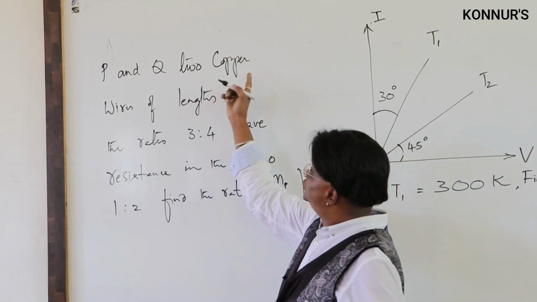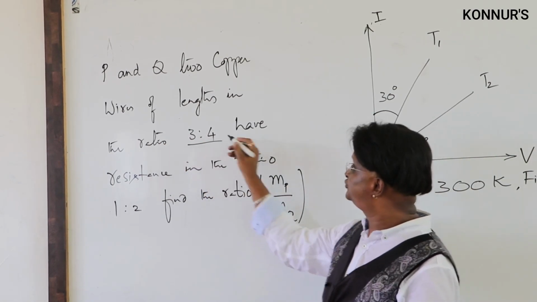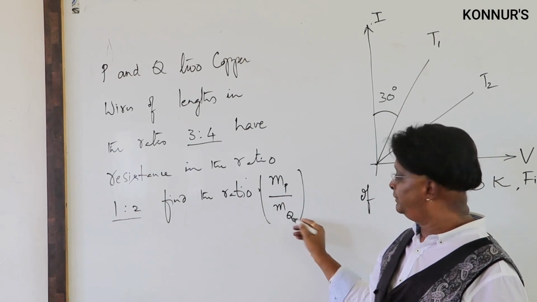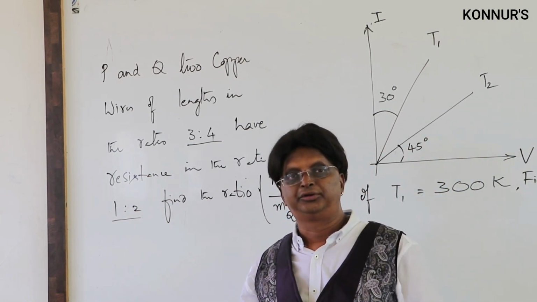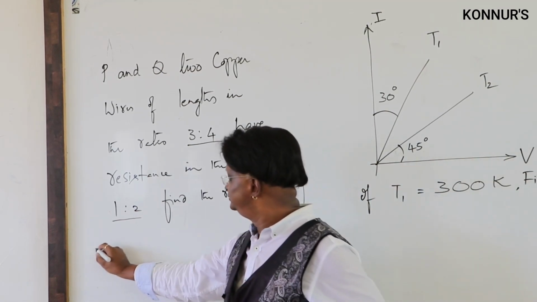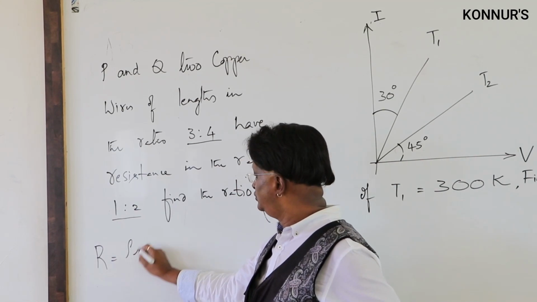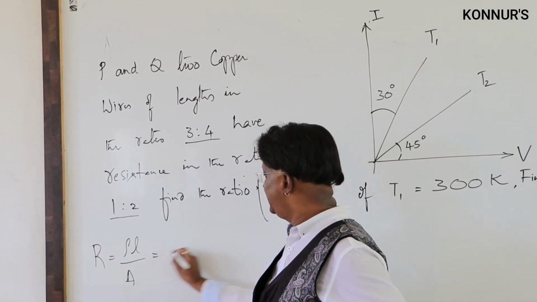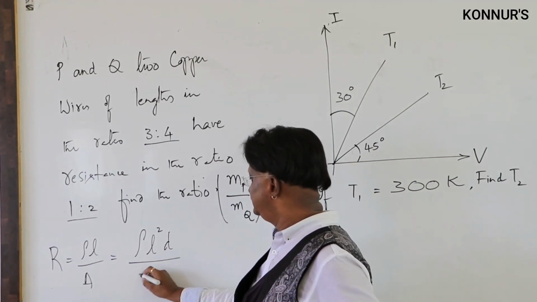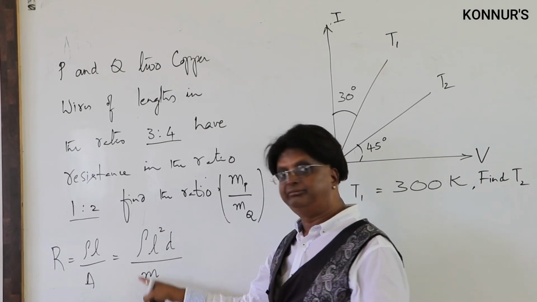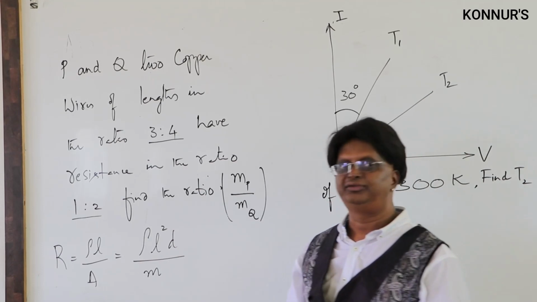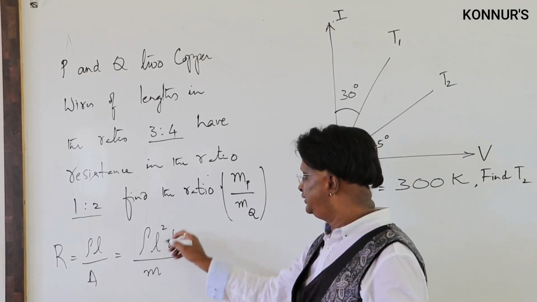PQ, 2 copper wires, lengths in the ratio 3:4, resistances in the ratio 1:2. Find the ratio of masses MP by MQ. So here we have introduced the mass term and asked you to find that. Again the popular result: R is rho L by A, which we change as rho L squared by V. V, volume times density, is mass, therefore D is the density term in the numerator. So R is rho L squared D by M.